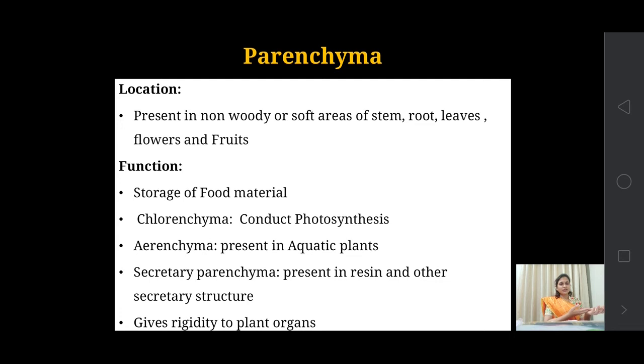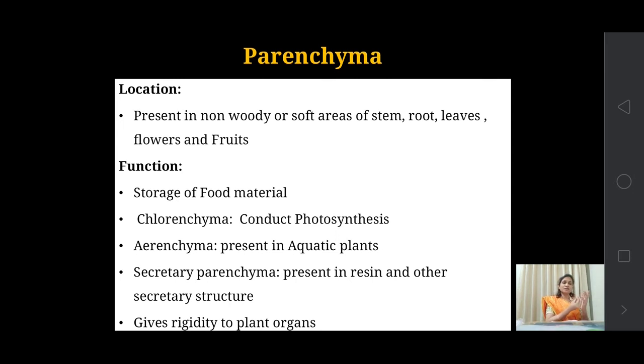Then there are some secretory types of parenchymatous tissues. Some latex or some substances are derived from the plant body, and these substances are used for various purposes. For example, resin, tannin, then gum.